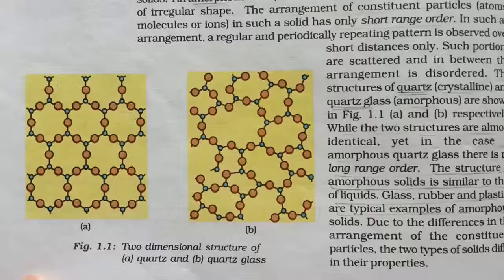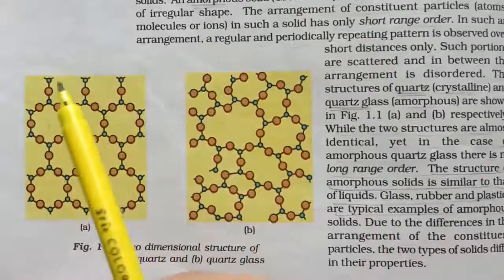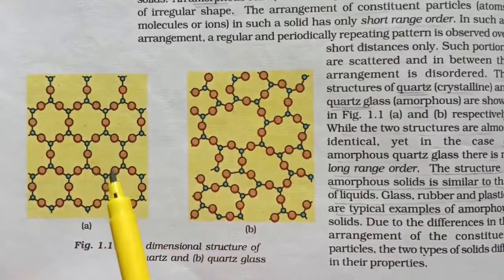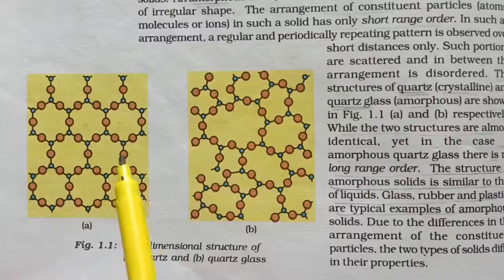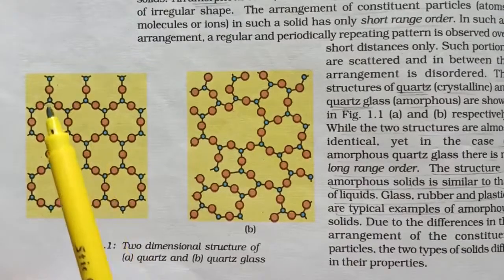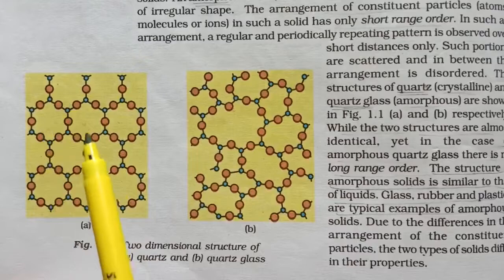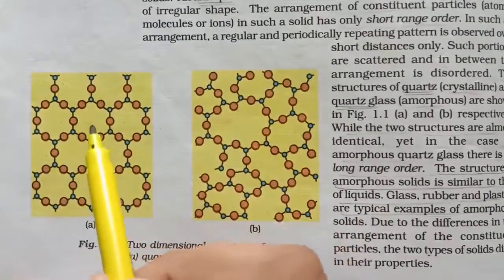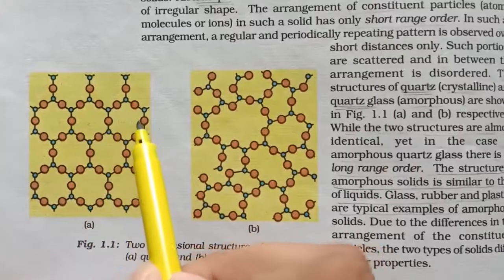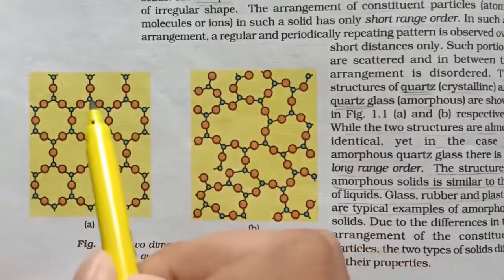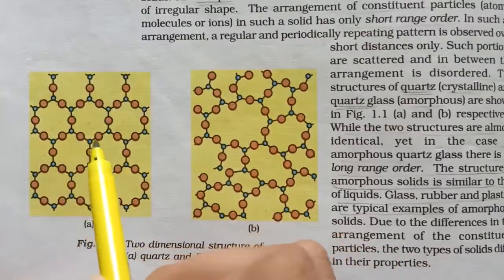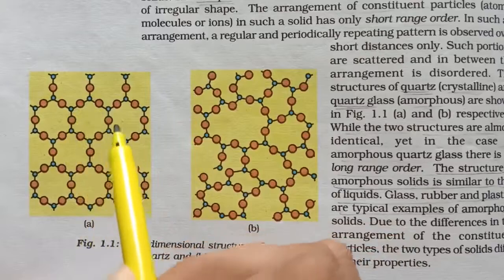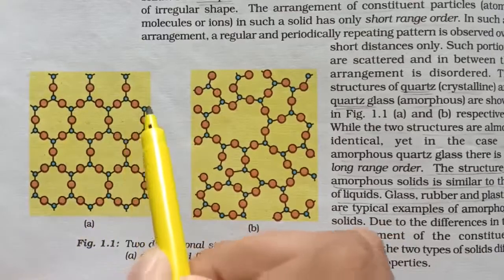So here is the figure. This first figure is the structure of crystalline solids. This is the structure of quartz. Now here is the regular pattern, or you can see the regular arrangement of atoms in the complete structure. That is, if we move to the right hand side or left hand side, this structure repeats itself, or you can see that this arrangement of atoms repeats in the entire structure.